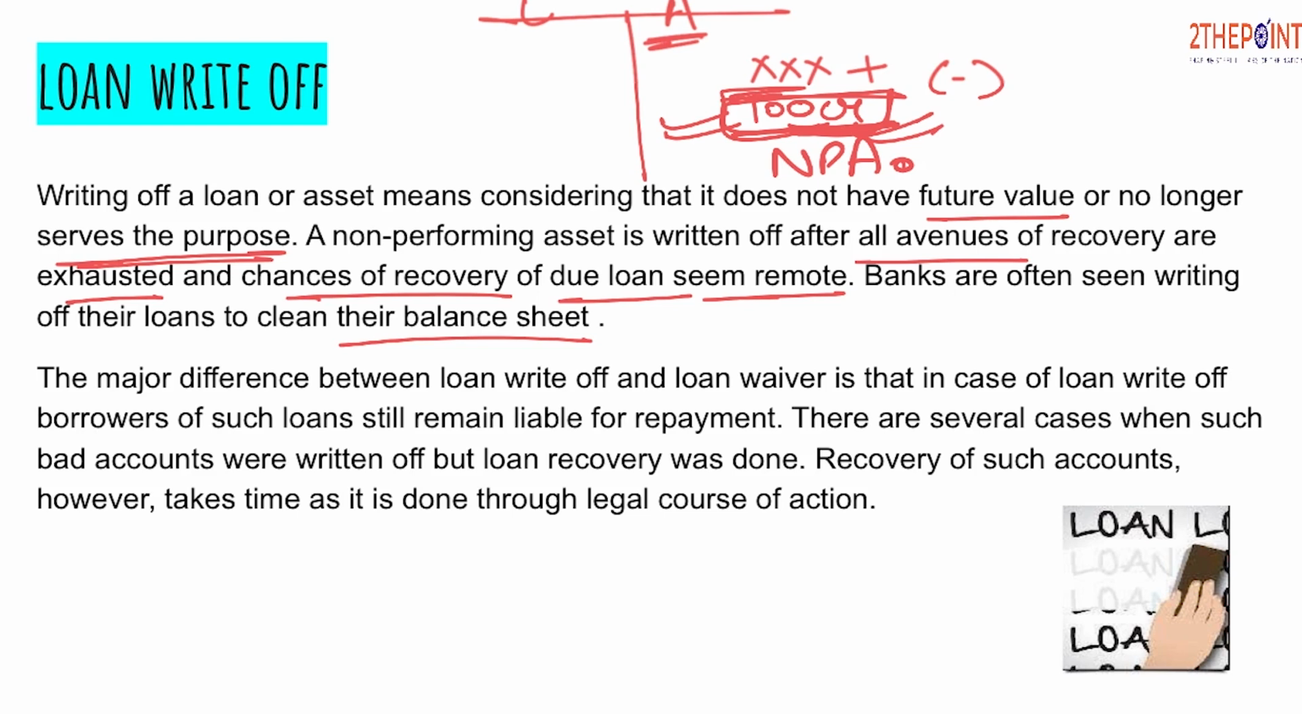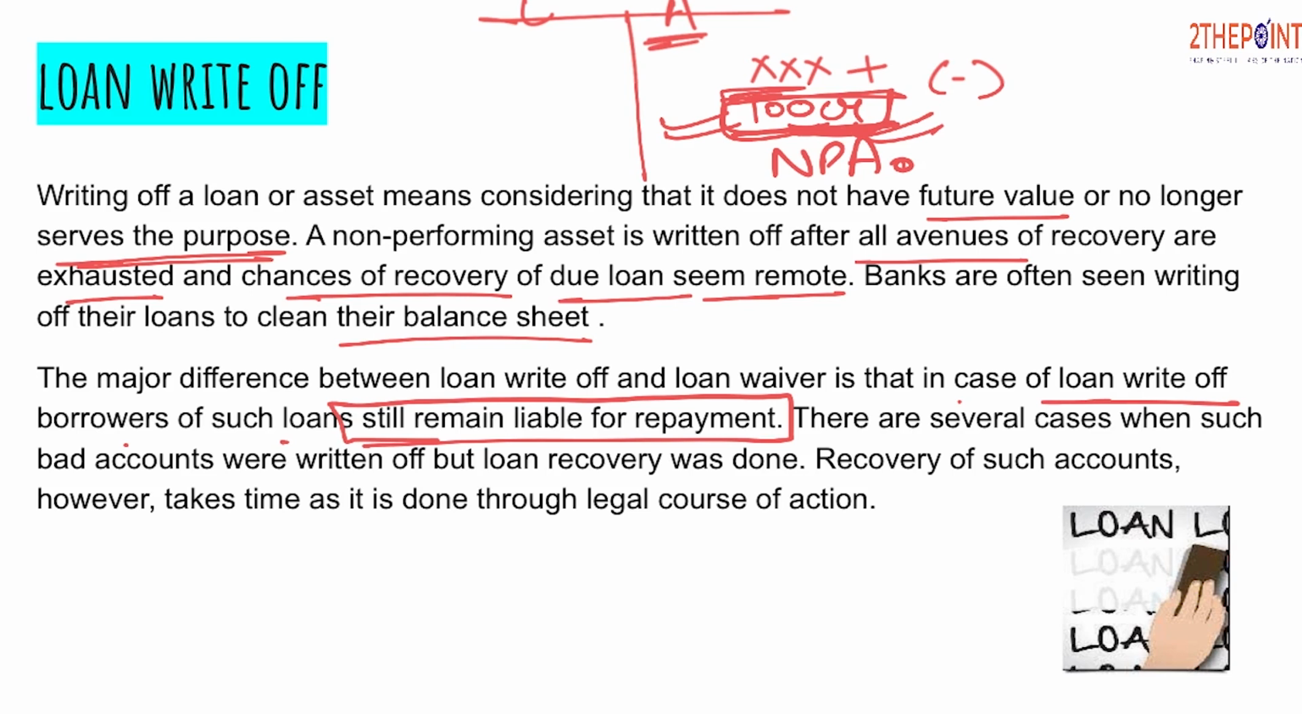The major difference between loan write-off and loan waiver is that in case of loan write-off, borrowers of such loans still remain liable for payment. This is the only main point that you have to remember, and this is the key difference between loan write-off and loan waiver: in case of write-off it is just that the amount is removed from the balance sheet, but the debtor still stands liable to pay the amount. But in case of waiver, the debtor is totally excused from paying off the loan.